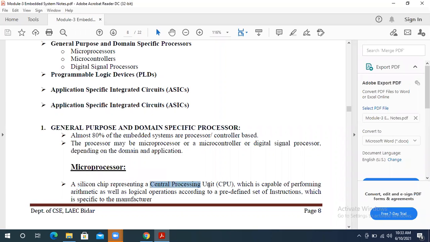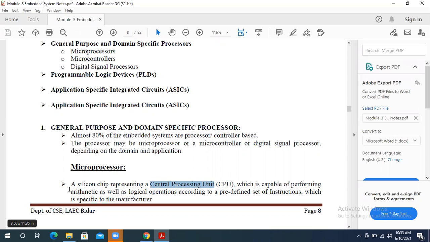CPU means central processing unit, which does all the tasks. So microprocessors are made up of a silicon material chip, and on that we have the CPU, which is capable of performing arithmetic as well as logical operations.